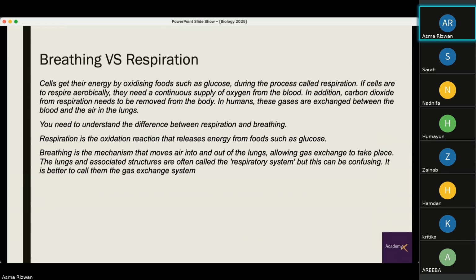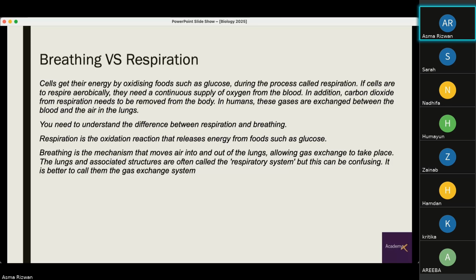Cells get their energy by oxidizing foods such as glucose during the process called respiration. If the cells are to respire aerobically, they need a continuous supply of oxygen from the blood. Carbon dioxide from respiration needs to be removed from the body. So in humans, these gases are exchanged between the blood and the air in the lungs.